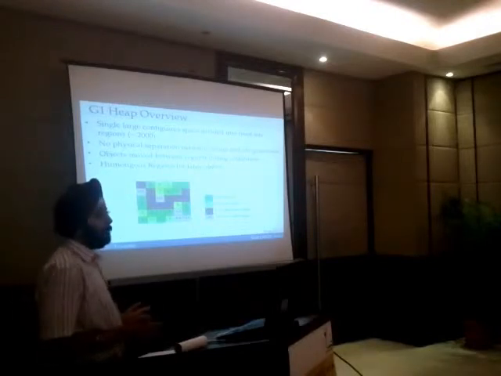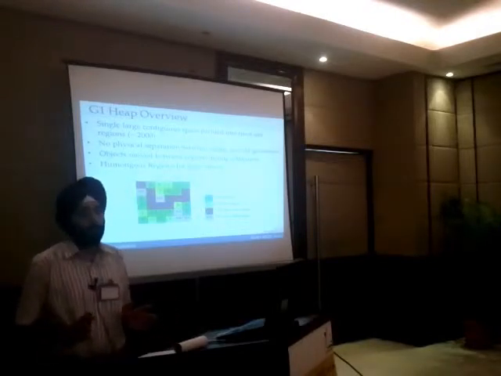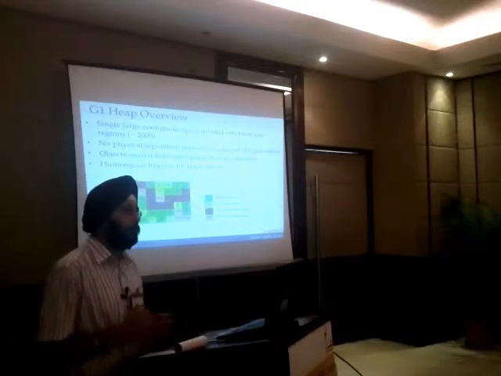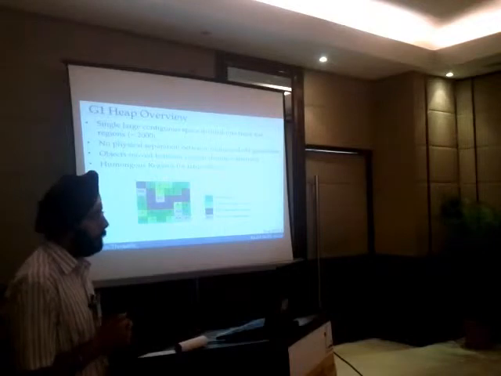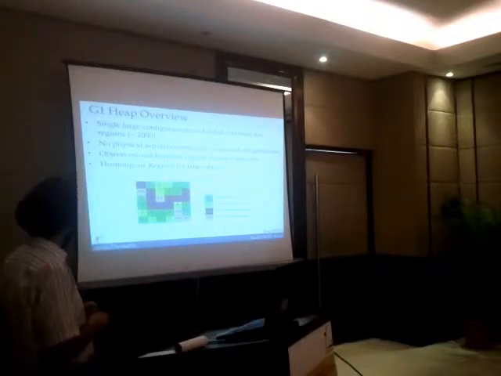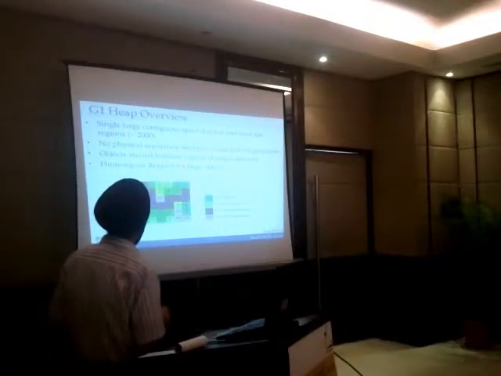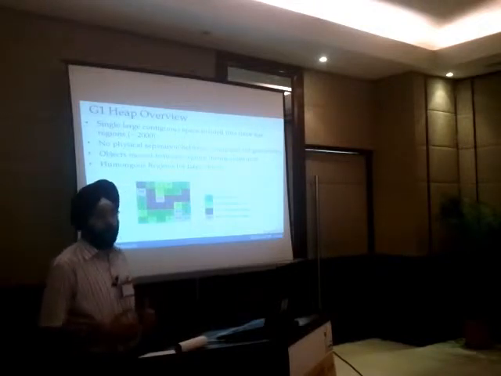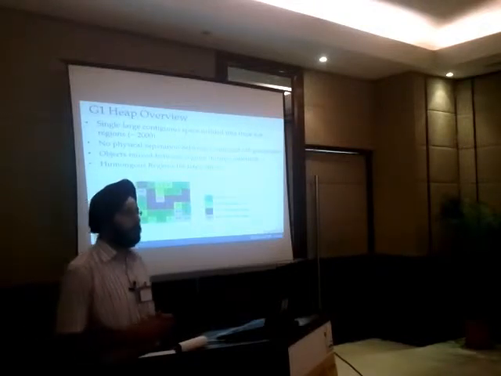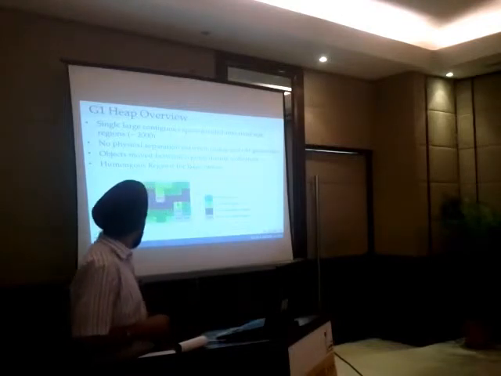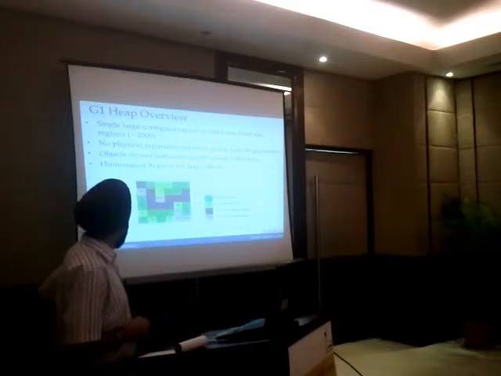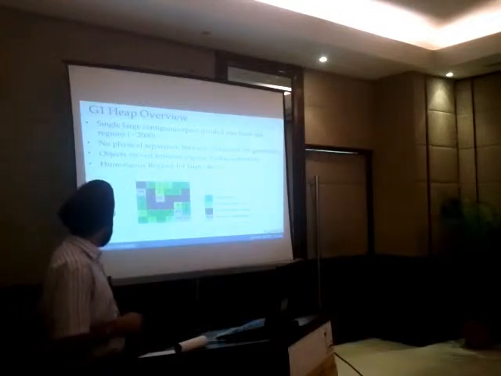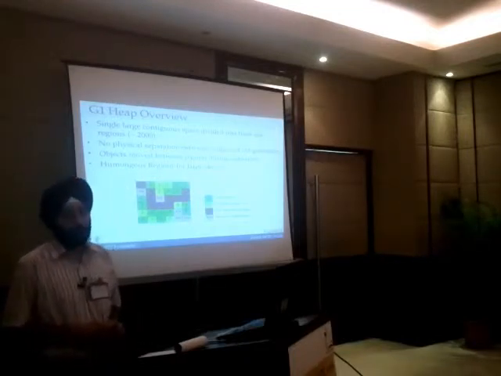So the entire space is divided into around 2000 regions, and typically the size of a region is from 1 to 32 megs. And as I mentioned, there is no separation between different regions, whether Eden or young or old, and objects can move between them quite freely, and different regions can take different roles. There is a fourth region also, humongous region, which is not indicated here. That is for large objects.